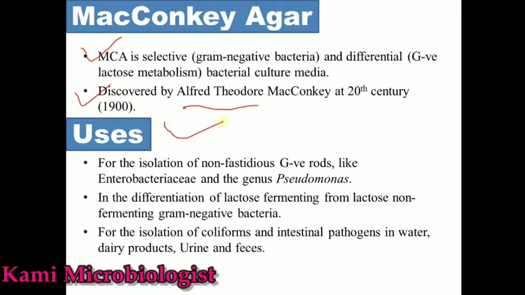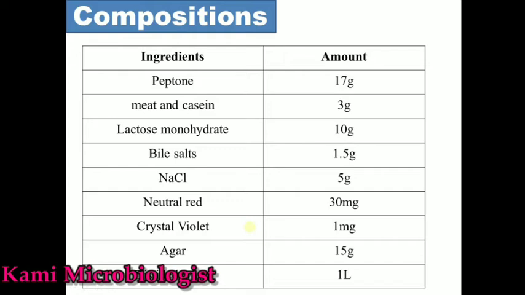These all are non-fastidious bacteria. The second point is that this media is specially used to identify lactose fermenting and non-lactose fermenting bacteria. We can also use this type of media to isolate bacteria present in water, dairy products, urine and feces.